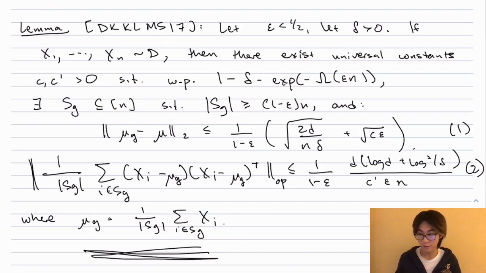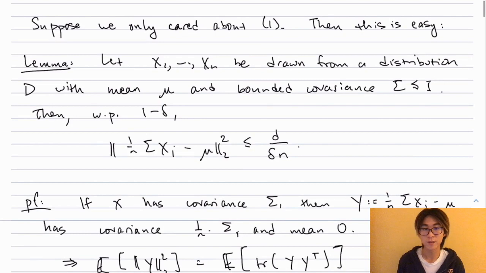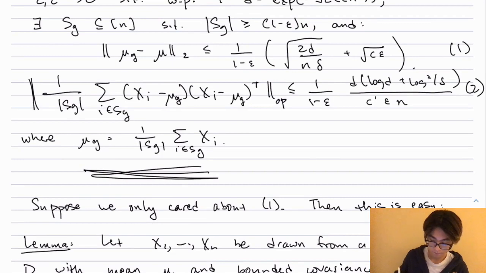First of all, why is this non-trivial? It turns out that this whole subselection business is necessary because I want this second condition, that the empirical covariance is bounded. Because if I just want the first condition, that the empirical mean is close to the truth, I don't have to do anything fancy. In fact, all I have to do is just take the empirical mean. This already satisfies it. So lemma: if x1 through xn are just IID draws from D, then with probability 1 minus delta, the L2 norm distance between the empirical mean and the true mean is at most d over delta n, which, if you recall from moments before, is actually a better bound than what we have. It's just this term essentially up to constants.